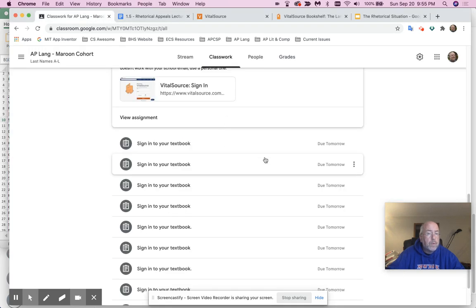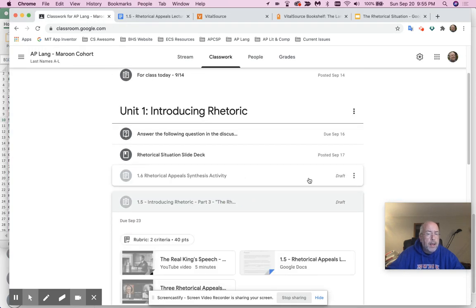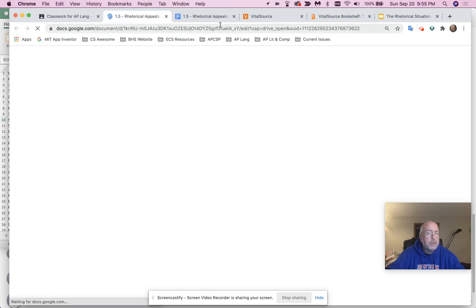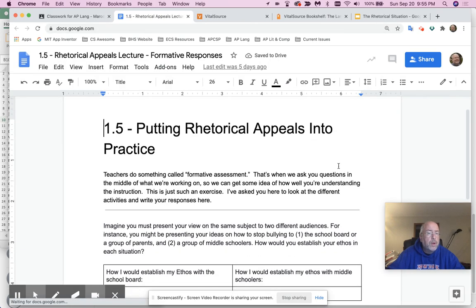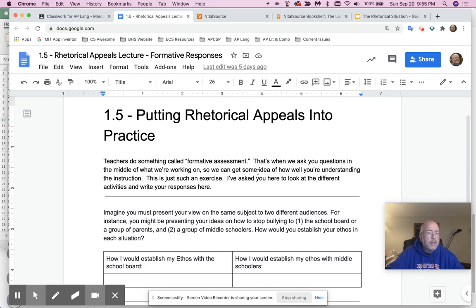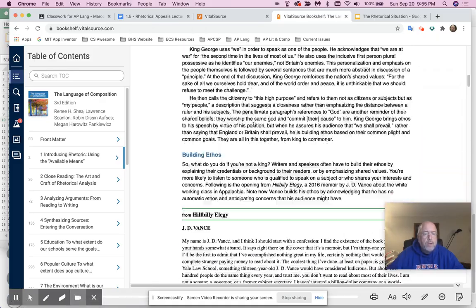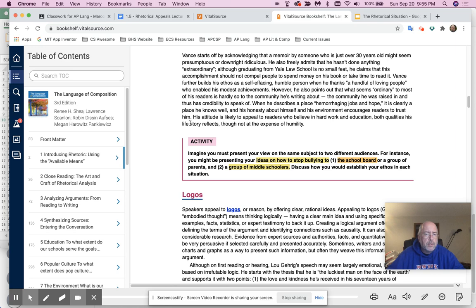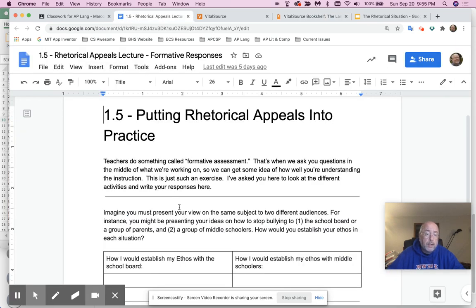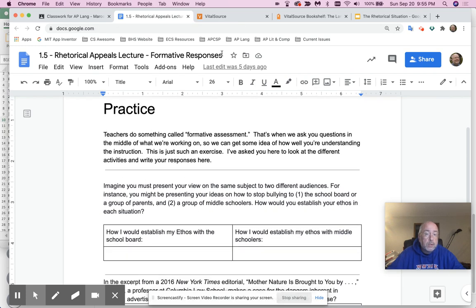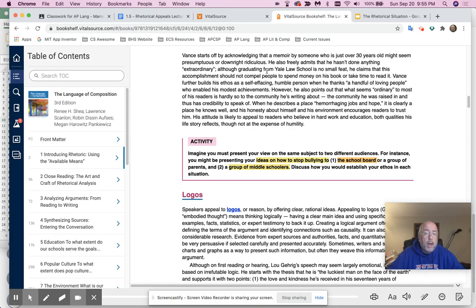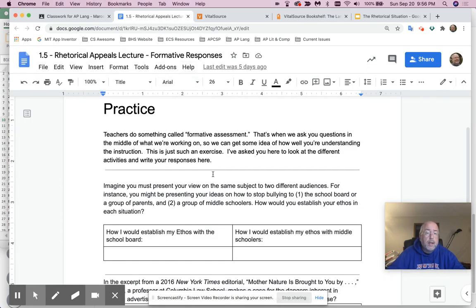Now, what's going to happen with this assignment, the 3 rhetorical appeals, is you're going to do this exercise right here called 1.5, putting the rhetorical appeals into practice. This is kind of asking you questions in the middle of what we're working on. So you read this section right here, and whenever you get to one of these pink sections, I'm going to ask you to do it on this worksheet. For example, right here, this is word for word what you have on this activity right here. So I want you to do this activity, and I want you to do it on this worksheet.